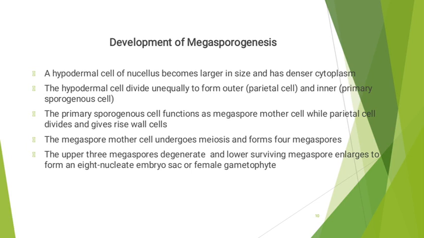Each nuclear division is accompanied by wall formation. It forms a linear row of four megaspores. The upper three megaspores, nearest to the micropyle, degenerate, while the lower surviving megaspore enlarges to form an 8-nucleate embryo sac or female gametophyte.